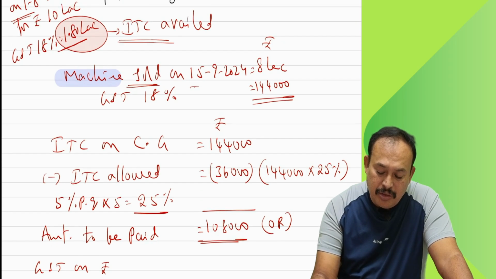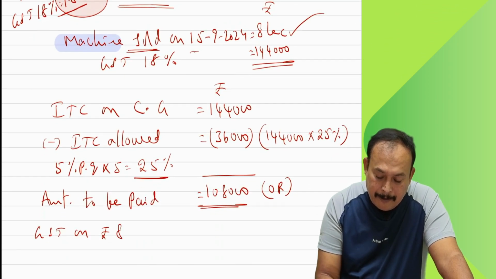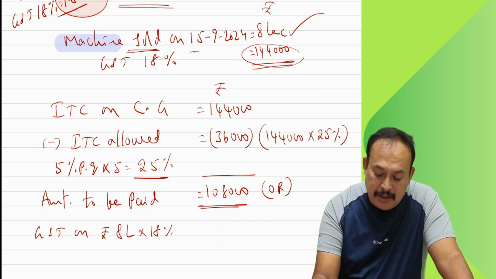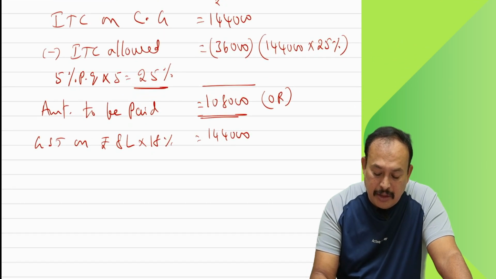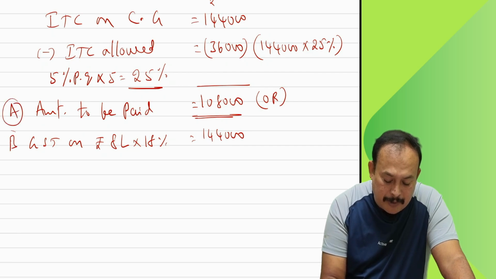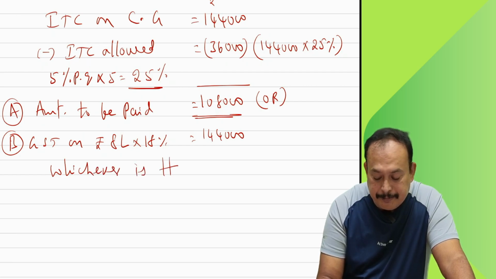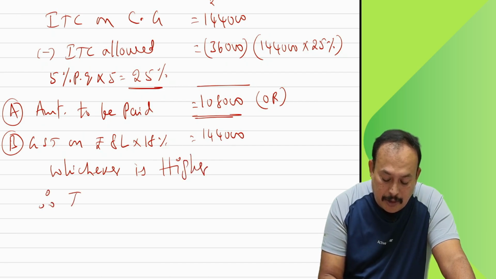When they sold for 8 lakhs, on which 18%, you already got 1,44,000. Among these two values, A value and B value, whichever is higher. Therefore, rupees 1,44,000.